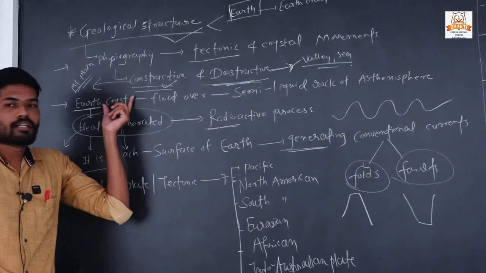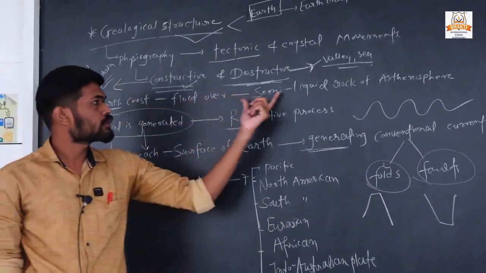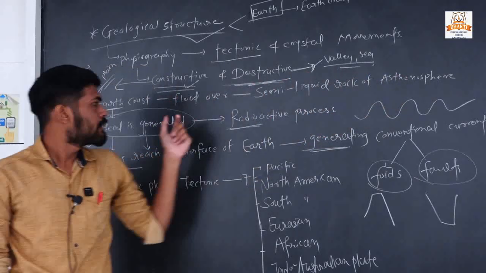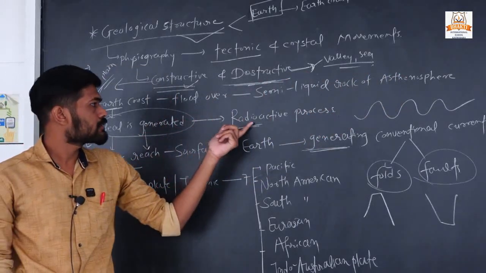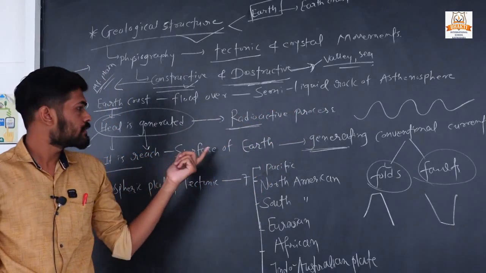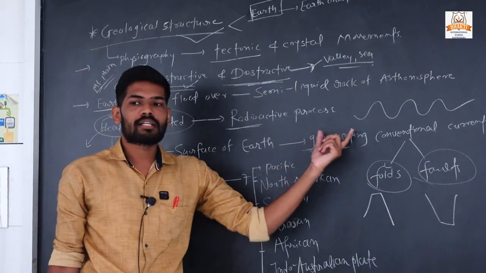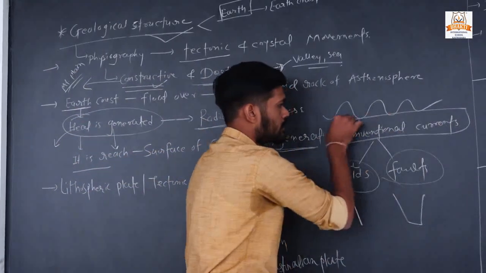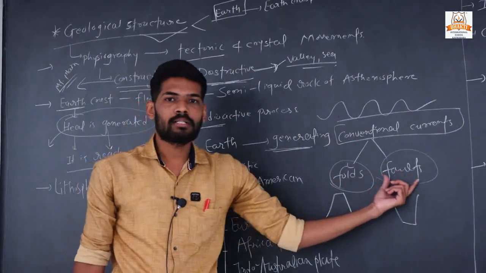Once again, the earth's crust floats over semi-liquid rock known as the asthenosphere. Heat is generated inside the earth due to the radioactive process. This heat reaches up to the surface of the earth and generates convection currents. Due to these convection currents, faults develop.